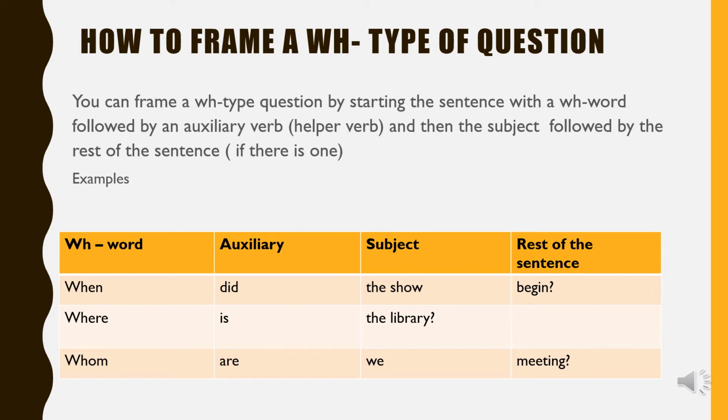The second example is: Where is the library? So where is a WH word, is is the auxiliary or the helping verb, and the subject is the library. There is no remaining part of the sentence. The third example is: Whom are we meeting? So whom is the WH word, are is the auxiliary, the subject is we, and the rest of the sentence is meeting.